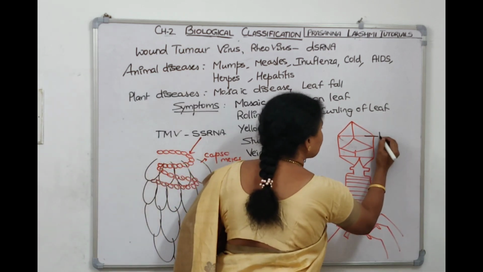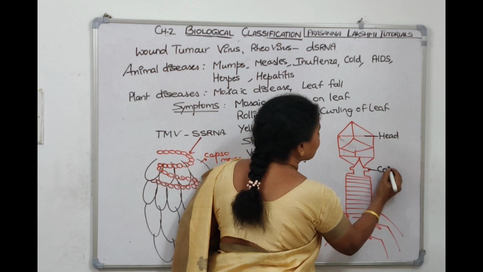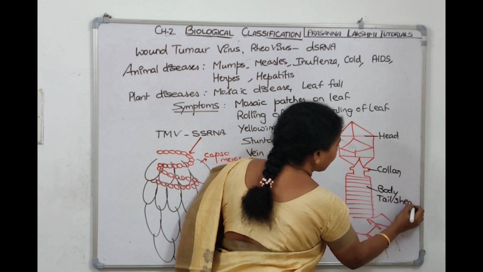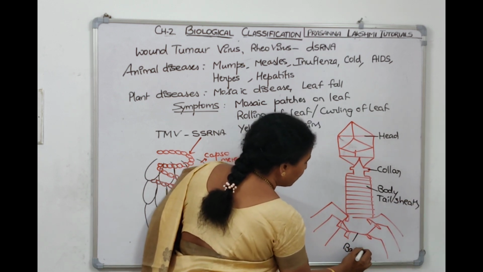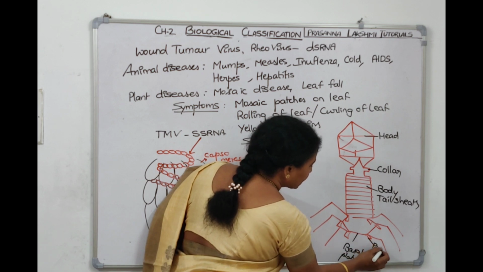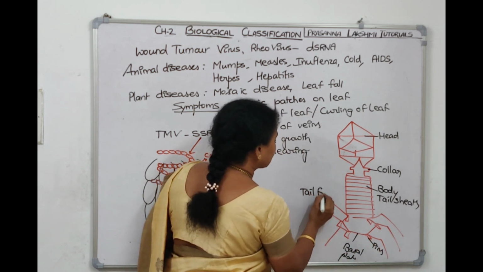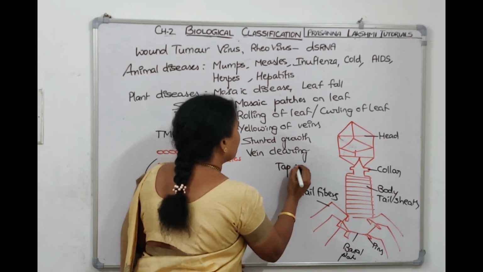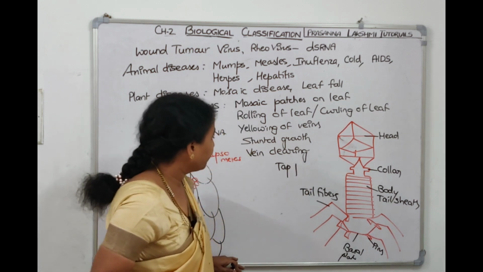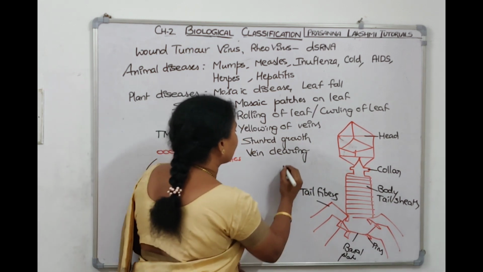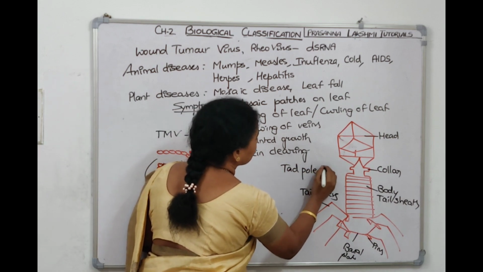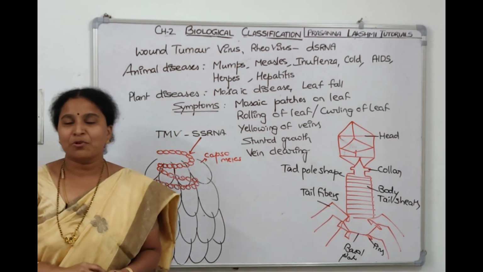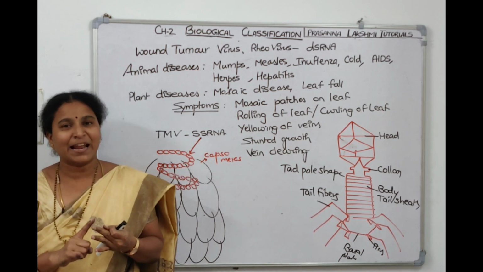So in this, we call this the head region which shows icosahedral symmetry. This is collar, and this is a body, or we can call it a tail sheath, and this is a hexagonal basal plate, and these are basal pins, and these are tail fibers. The typical shape of a bacteriophage is a tadpole shaped structure, and the name bacteriophage was coined by D'Herelle, right? It infects bacteria, so that's why it's called bacteriophage. Now this is the information about viruses. Take a screenshot, then we'll talk about viroids, prions and lichens also.